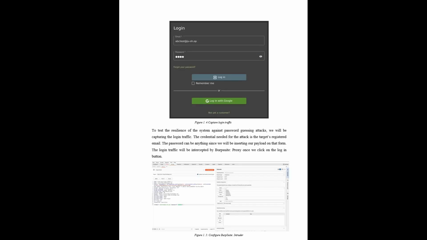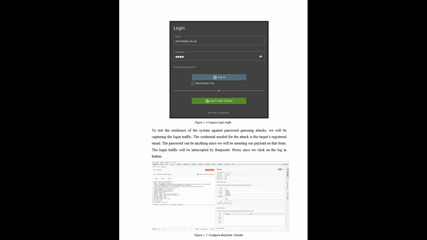The next part is password guessing. Referring to the previous one, which is password quality, we can try to brute force the user's password using a brute force attack or dictionary attack through Burp Intruder.